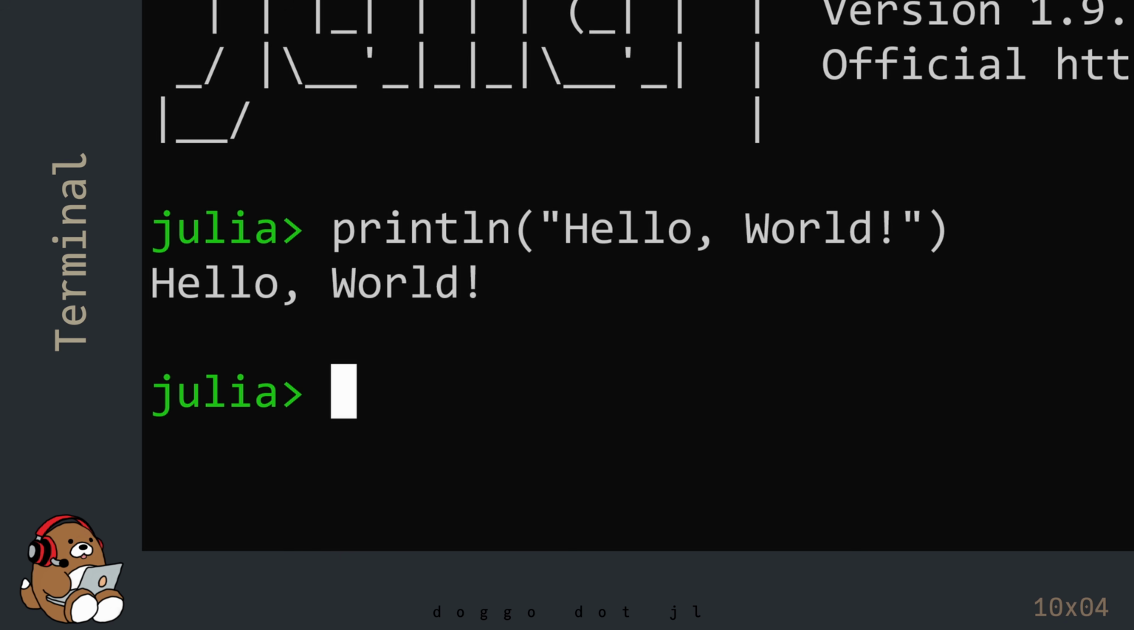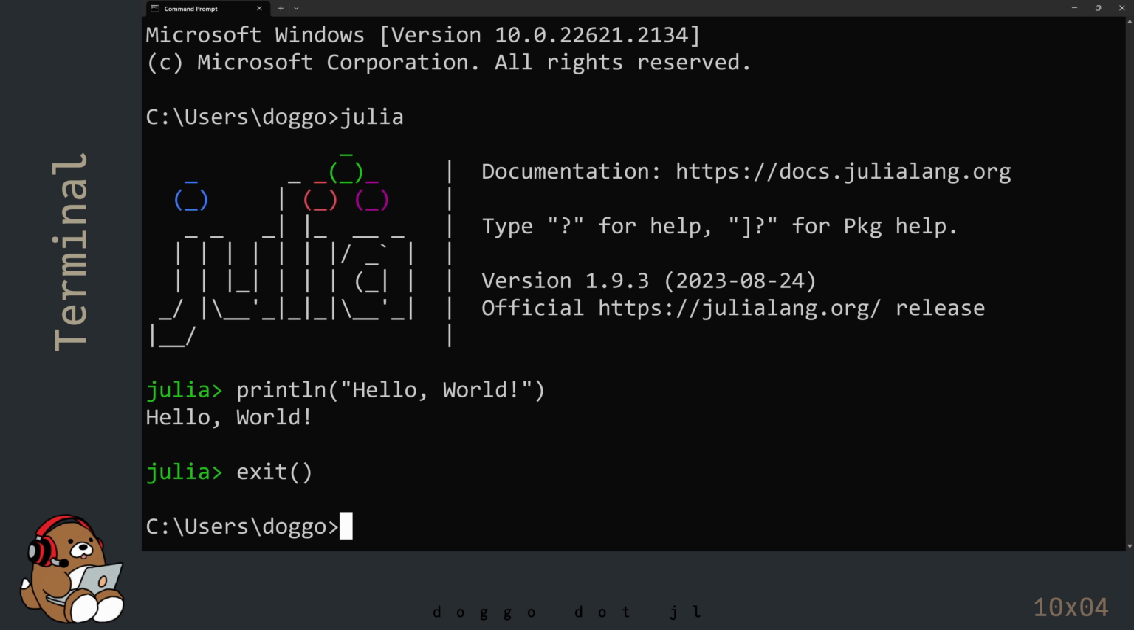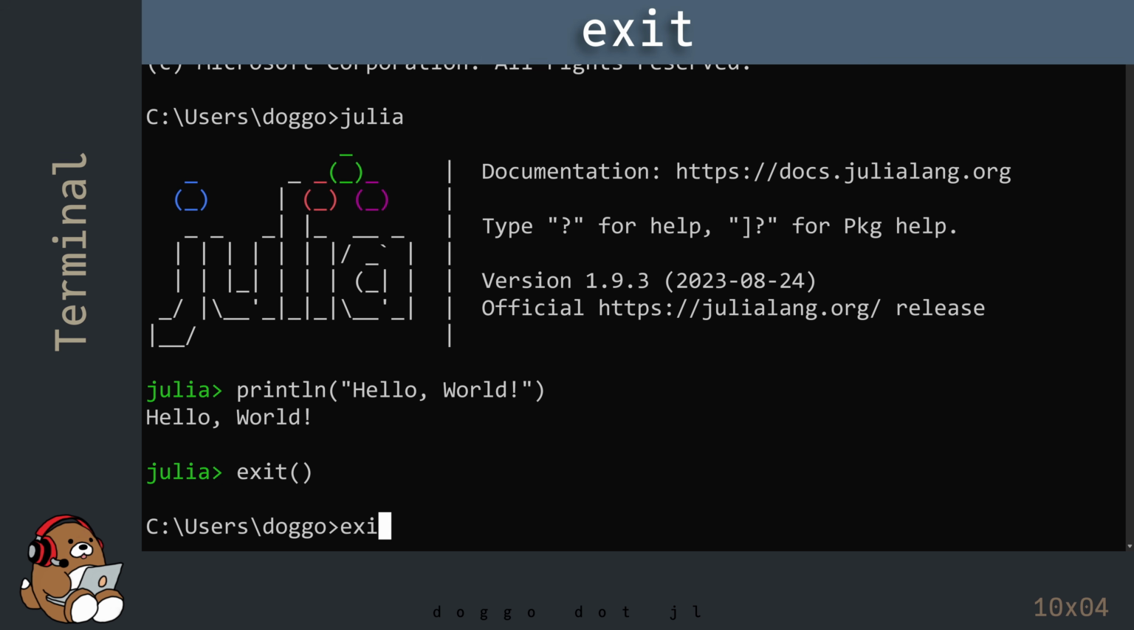You should see hello world displayed on the line under your code. To exit the Julia REPL, type in exit, immediately followed by a pair of parentheses, and then hit enter. By doing that, you'll find yourself back in the Command Prompt app. To exit the Command Prompt app, either use the X in the upper right corner, or type in exit without the parentheses, and then hit enter.